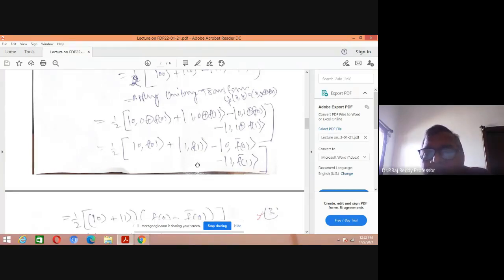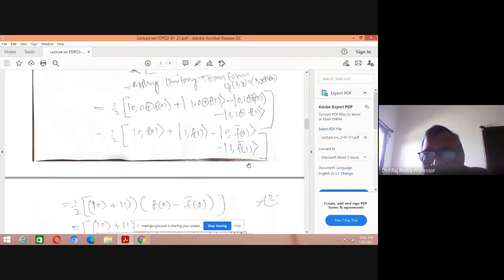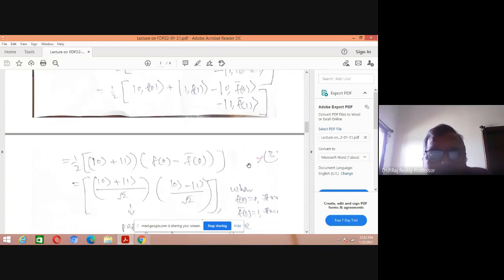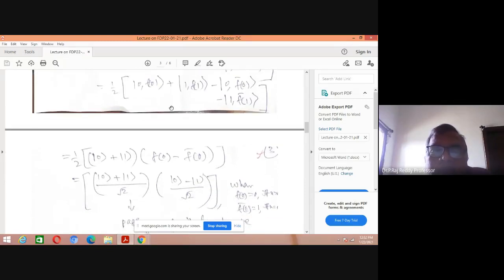This is 1 comma f of 1. This is 0 comma f bar 0. 1 plus f of 0 means complement, you can write f bar 0. 1 plus f of 1 means you can write f bar 1, the complement of that number. Now what happens? If you take f of 0, here f of 0 is 1. Now you can convert these values.